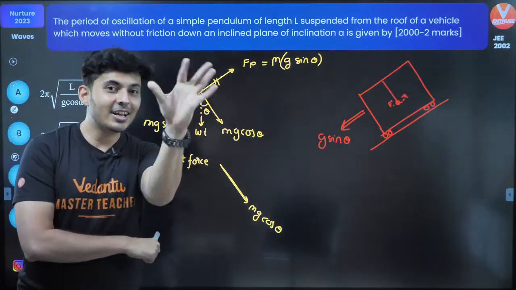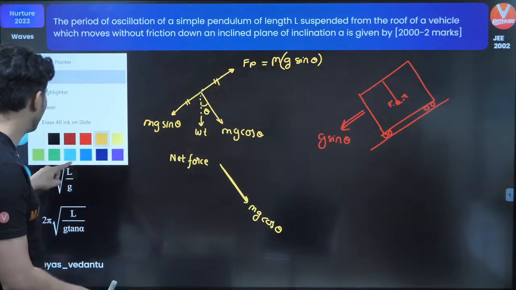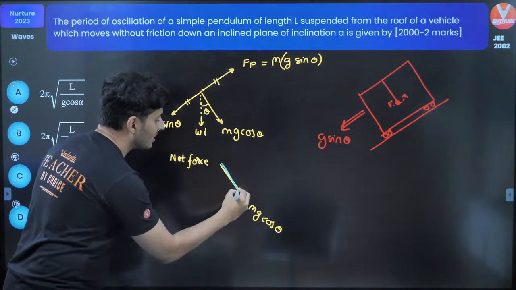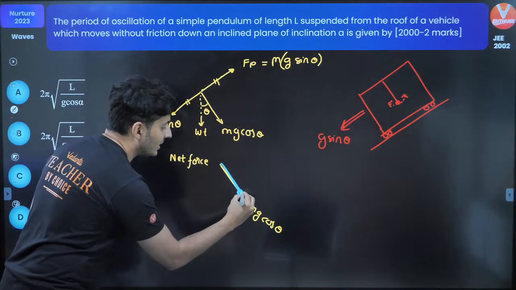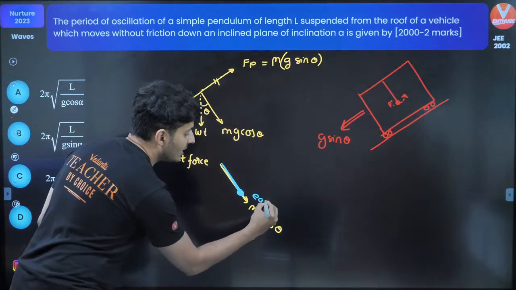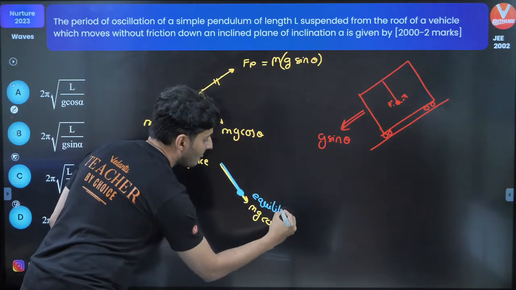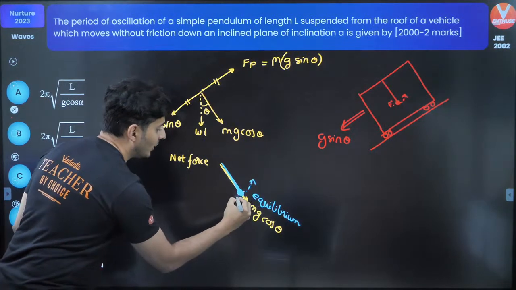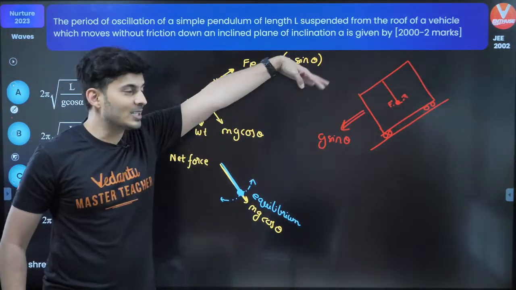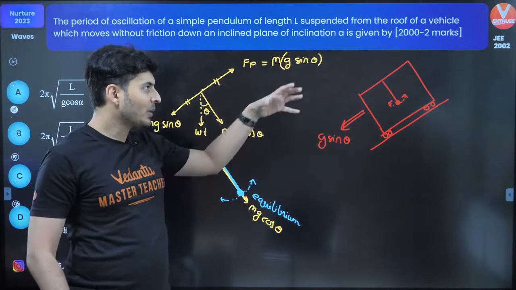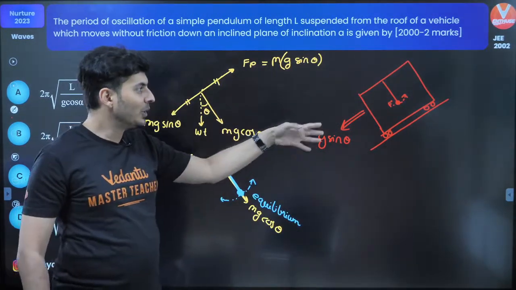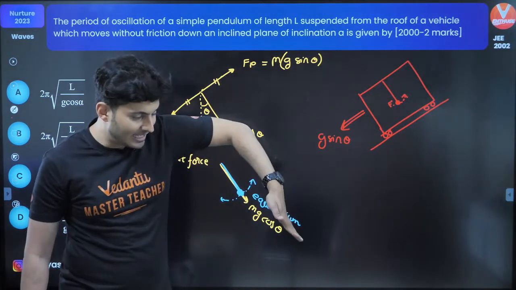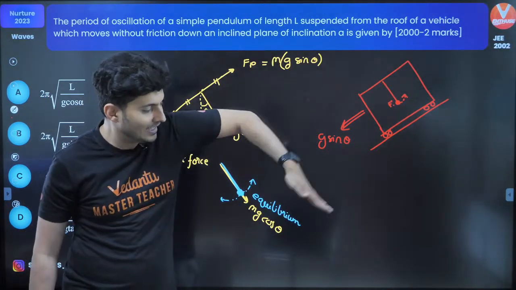Now that's the crux of the problem. Once you understand this, realize that the pendulum in the equilibrium position will try to stay here. This is its equilibrium position. From this position, it's going to oscillate. So if you suspend that pendulum in a trolley which is freely moving on this smooth plane, the equilibrium position is like this, not like this. From that it will oscillate like this.